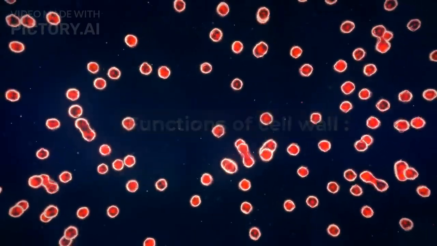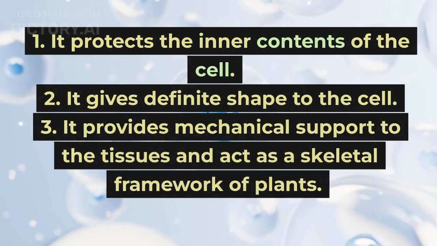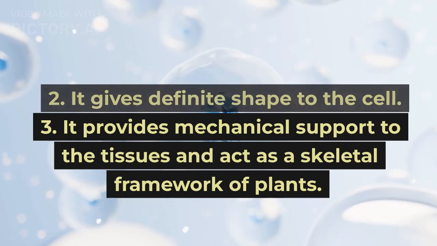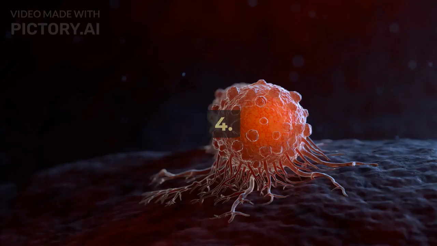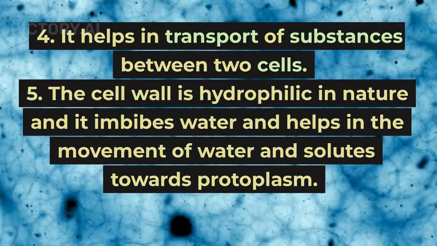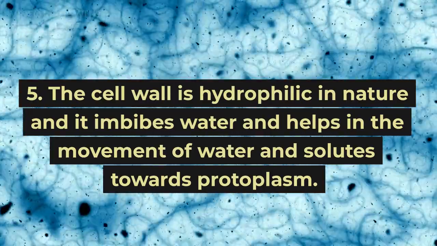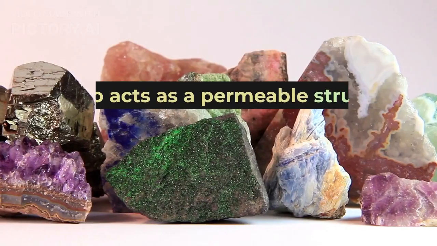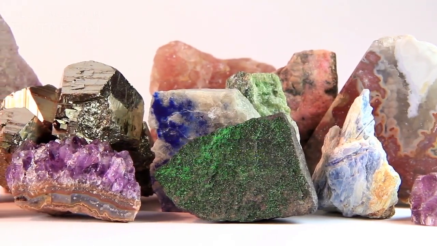Functions of cell wall. 1. It protects the inner contents of the cell. 2. It gives definite shape to the cell. 3. It provides mechanical support to the tissues and acts as a skeletal framework of plants. 4. It helps in transport of substances between 2 cells. 5. The cell wall is hydrophilic in nature and it imbibes water and helps in the movement of water and solutes towards protoplasm. It also acts as a permeable structure during absorption of minerals and solutes.